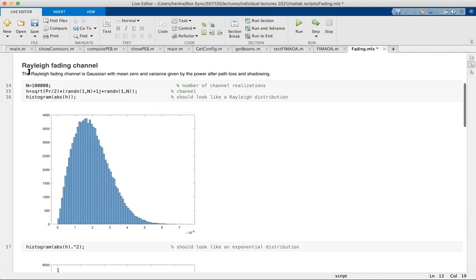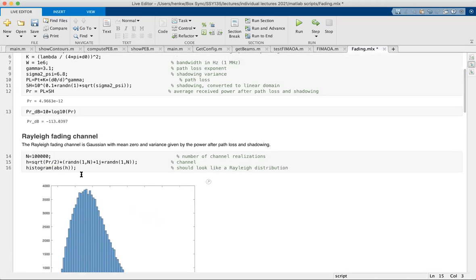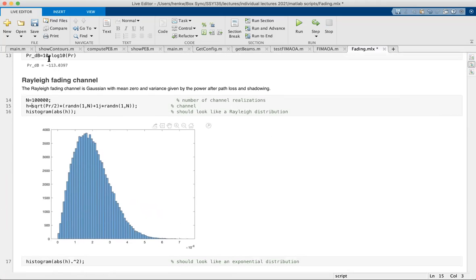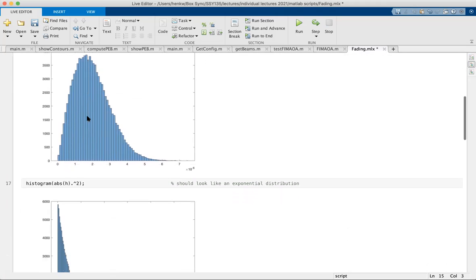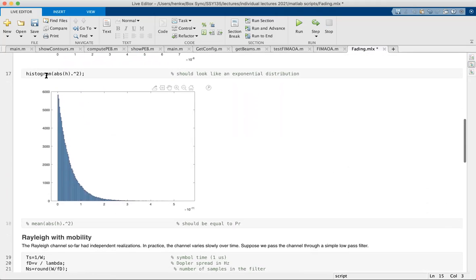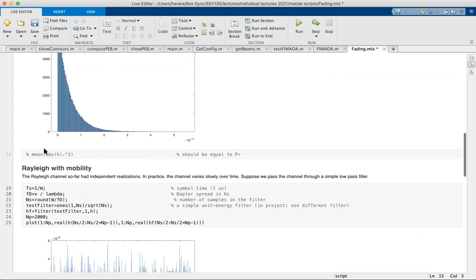Now we will generate a Rayleigh fading channel. So we will generate 100,000 realizations of a Rayleigh fading channel. The way that we do this is we generate a complex Gaussian random variable, and then we associate it with the power due to path loss and shadowing. The average value should be the same as this, 4 times 10 to the minus 12. This is the exponential distribution that you see. This is the Rayleigh fading distribution, of course, an exponential distribution of the power.